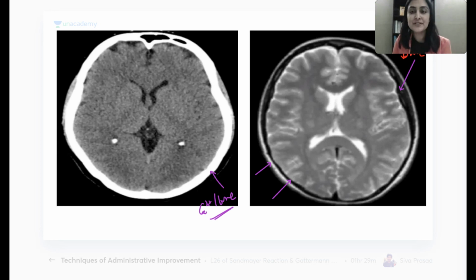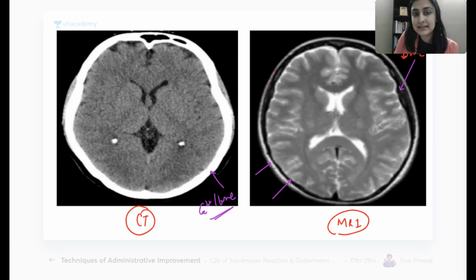Okay, so one difference, how do I start off saying whether it's a CT or an MR? I look at the bone. If the bone is white or hyperdense, I say that it is CT. If the bone is black or hypointense, it is MRI. Everybody agrees with this? So we will not get confused by seeing that this is fat, this is bone, this is white, so this is CT.